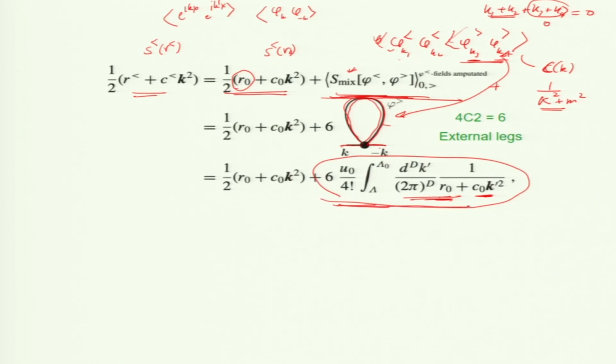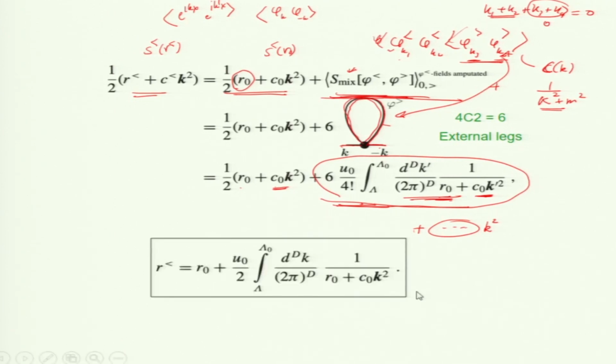Now, this one is a number, no? Yeah, I get a number. Is it correcting this term C naught k squared? To which term should I add this number, r naught or C naught? This is a number, so a number should be added to a number. Had there been a term k squared, then I would have added it to C naught. So, that is why this S max is not changing C naught, it is only changing r naught. This is the proof that my r less is r naught plus this number, my r has changed under coarse graining.